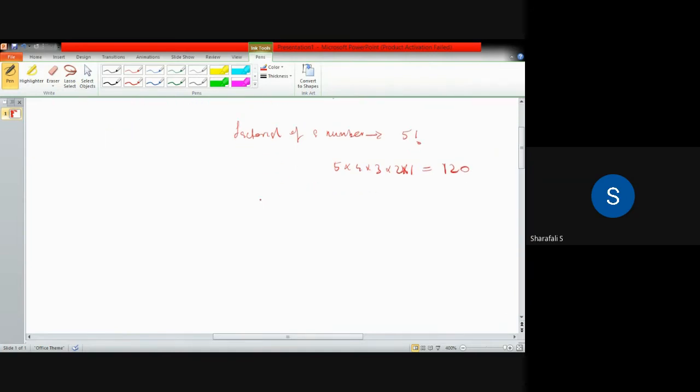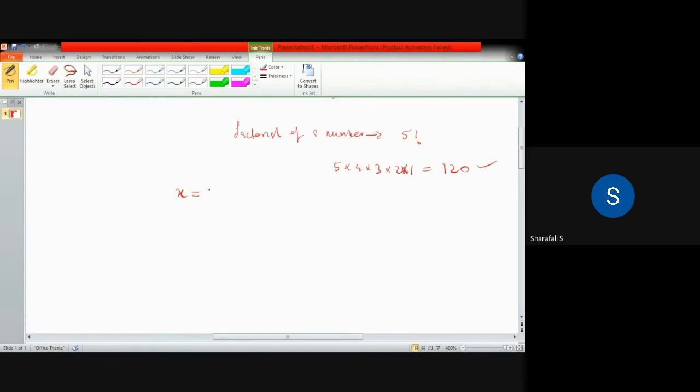Now how can we construct a program to find the factorial of a given number? Let us consider x as the number whose factorial has to be found. I have to find out the x factorial value.